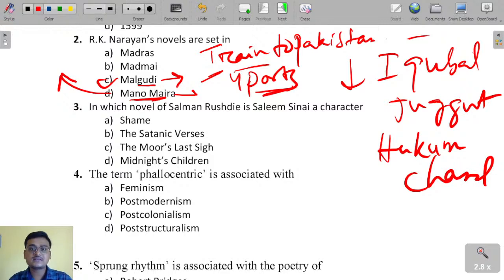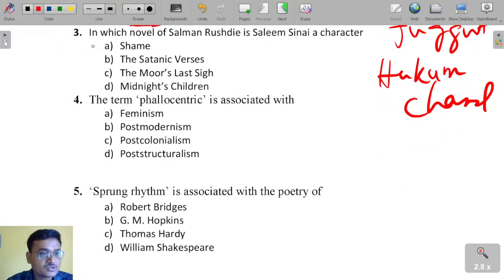So in Train to Pakistan, we have important characters like Iqbal Singh, Jagat Singh, who is also known as Jaggu, and Hukum Chand. Okay, let's move on to question number 3 here.